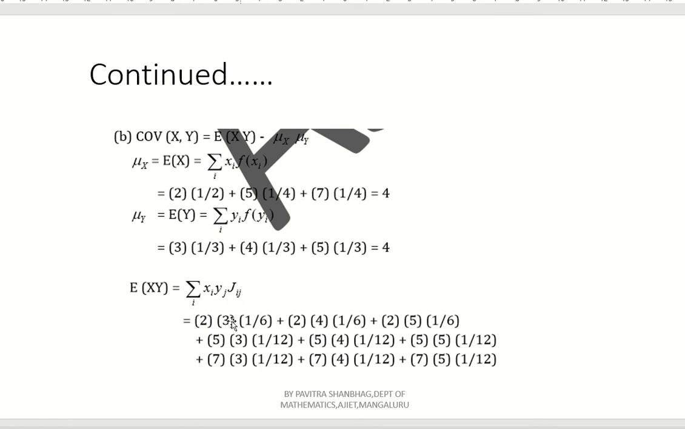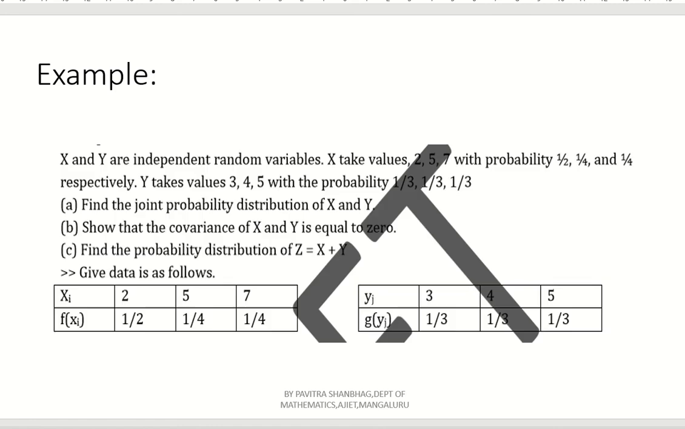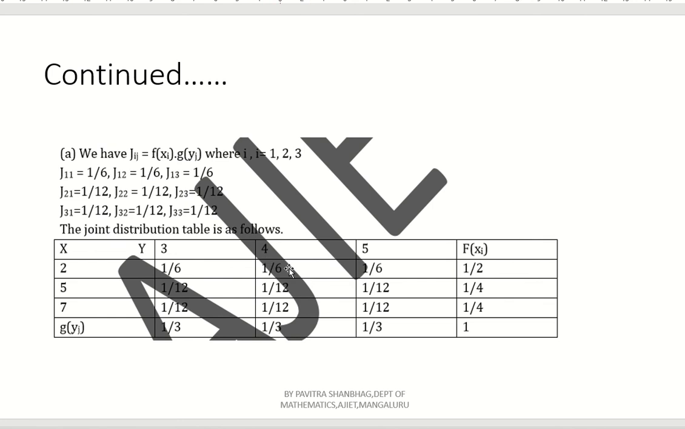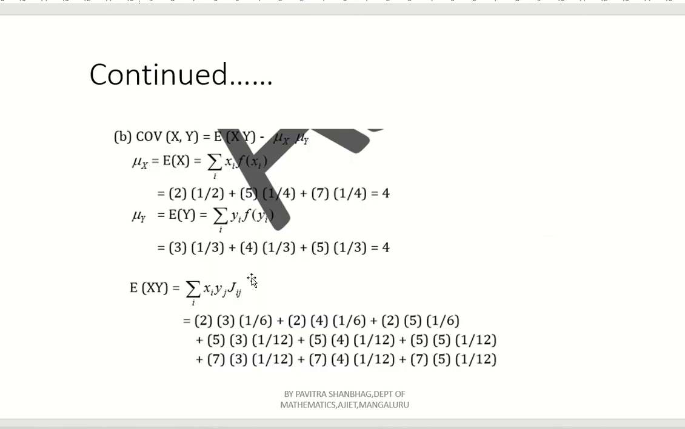So first we have done. Now x1, y2, j12. See here, x1 is 2, y2 is 4 into j12. Look into the j12. See, j12 is 1 by 6. So what we will get? 2 into 4 into 1 by 6. Similarly, summation stands for sum of the terms. So plus. Now, x1 is 2, y3 is 5, then j13, that is 1 by 6. You can check it in the previous table.